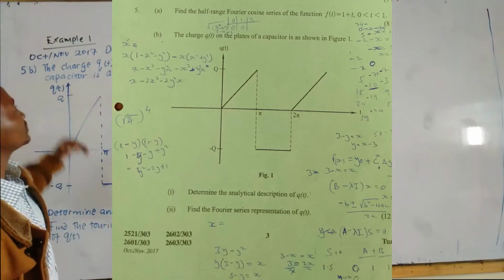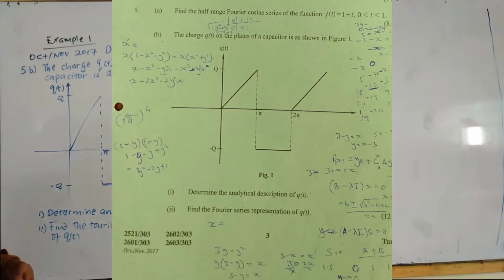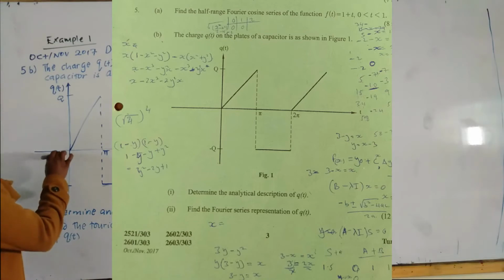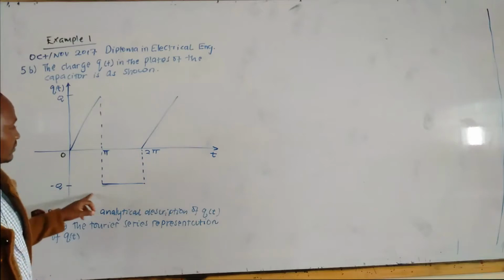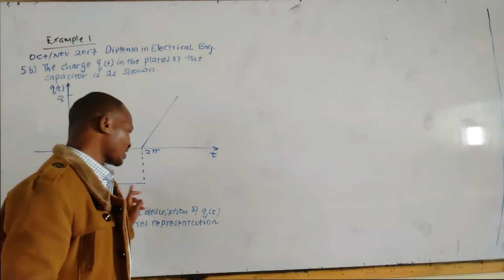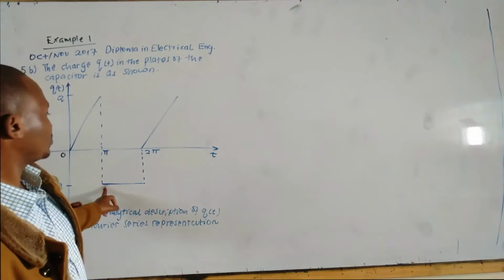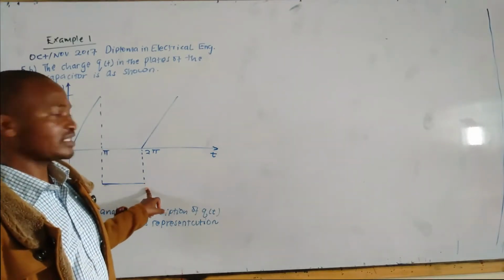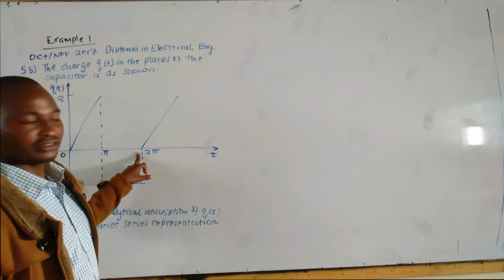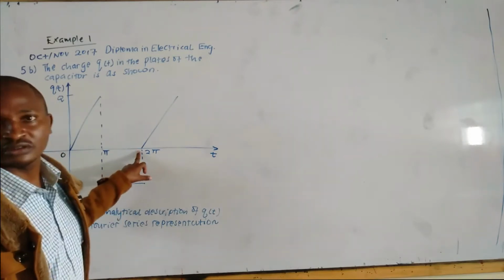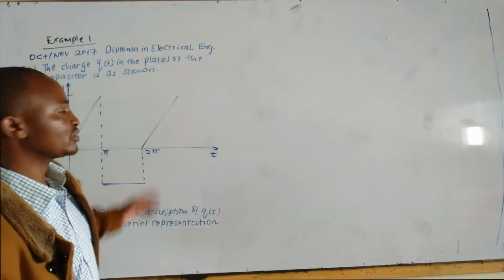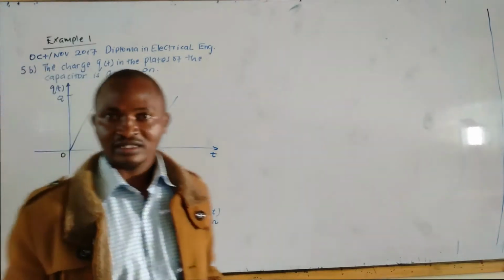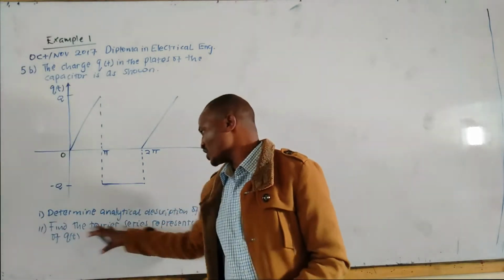We are told the charge Q of T on the plates of a capacitor is as shown. The charge is increasing from 0 to a value Q, then dropping suddenly to negative Q, remaining at negative Q from pi to 2 pi, and then changing suddenly from negative Q to 0 at 2 pi radians, and then increasing slowly to Q. We had already done the first part of this question.